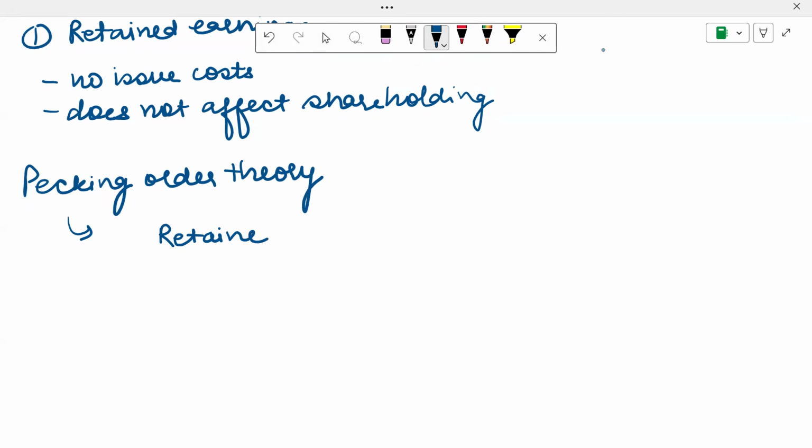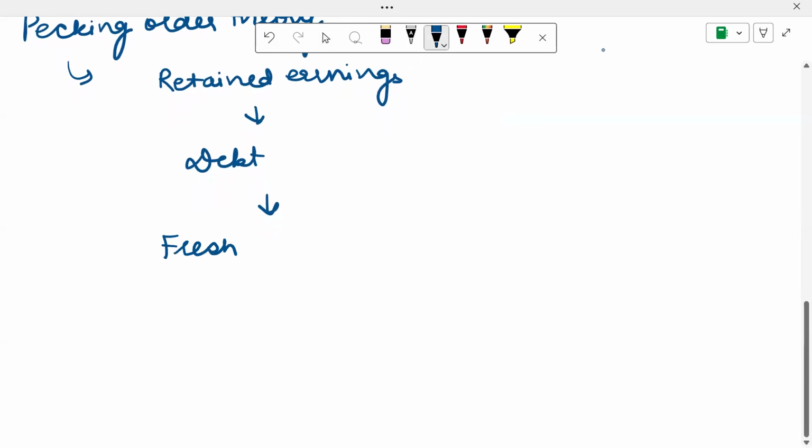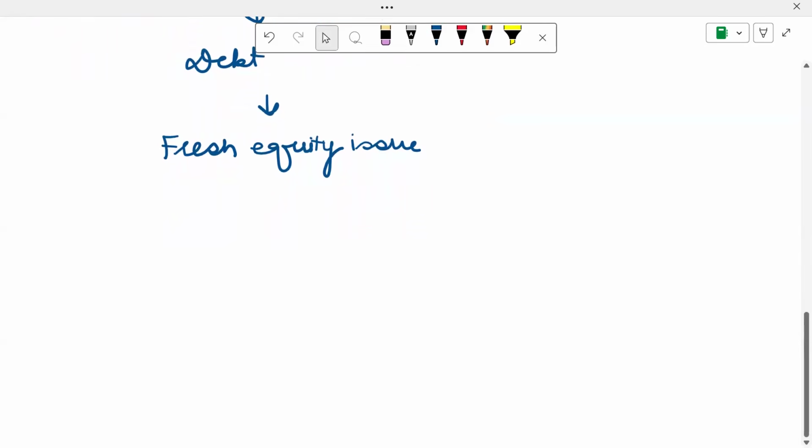Firstly, every business should prefer to finance their needs with retained earnings. If they do not have that, then they should go towards debt. And if they cannot even go for debt, only then they should go for fresh equity issue. According to the pecking order theory, equity issue should be the very last preference. First preference is internal funds, that means retained earnings, otherwise debt, otherwise fresh equity issue.